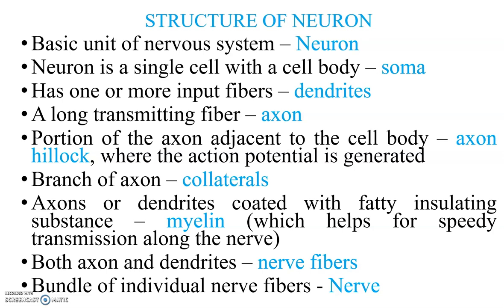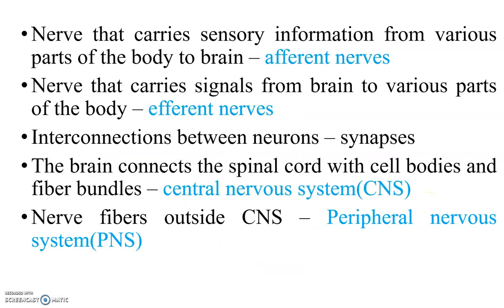A bundle of individual nerve fibers is called a nerve. A nerve that carries sensory information from various parts of the body to the brain is called an afferent nerve. A nerve that carries signals from the brain to various parts of the body is called an efferent nerve. The interconnection between neurons is called a synapse.